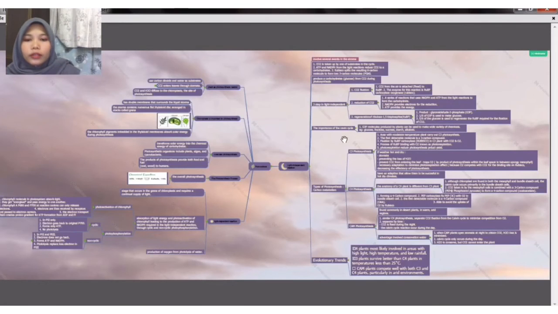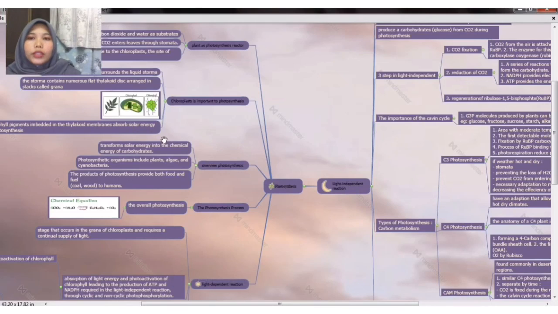As you can see, when I do this mind map with this application, it looks quite 3D, and it's easy to understand all the information, because I summarize all the subtopics and present them step by step. So this is step 1, step 2, step 3, step 4, step 5, and then the next step. So it's easy to understand step by step in this chapter.